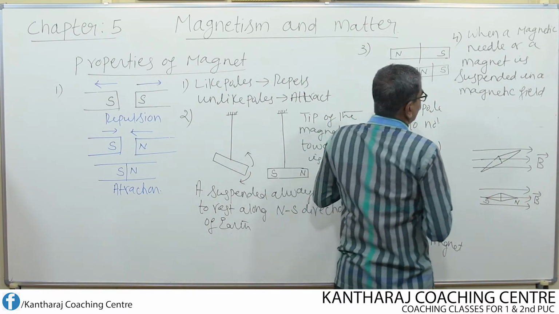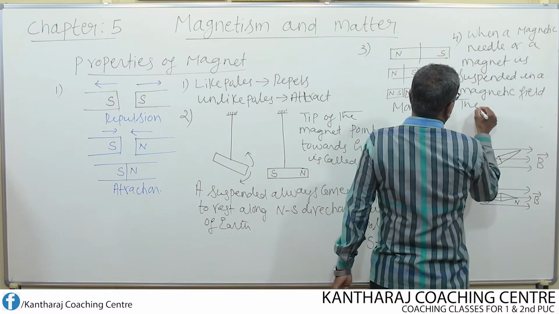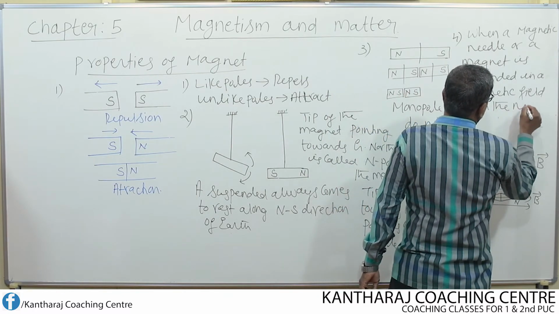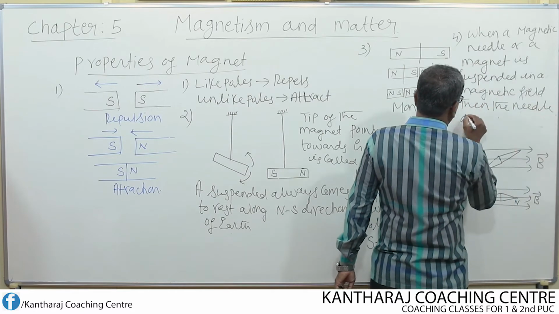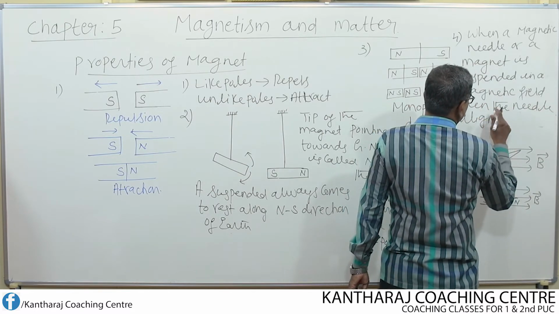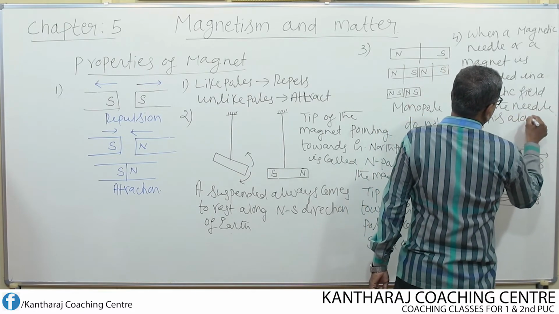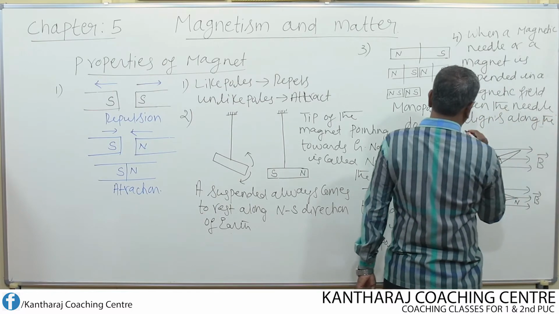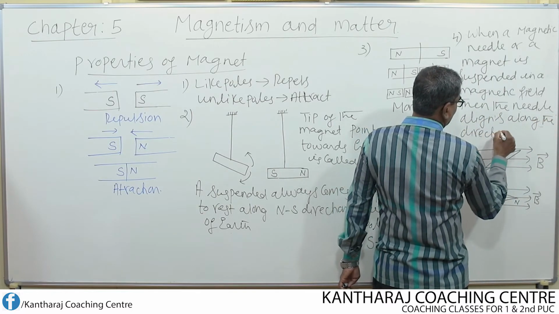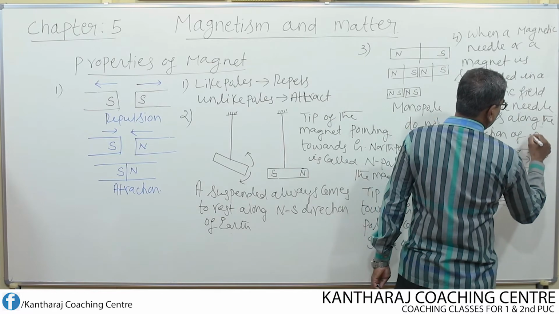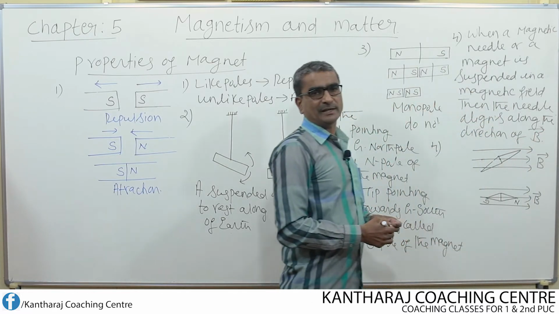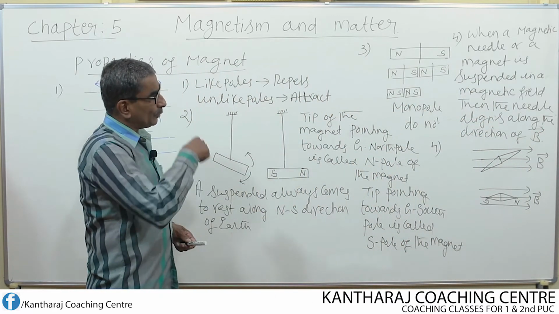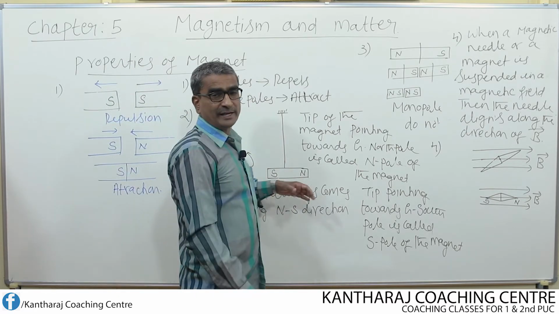Then the needle aligns along the direction of the magnetic field, represented by B. So this is one more property of the magnet.